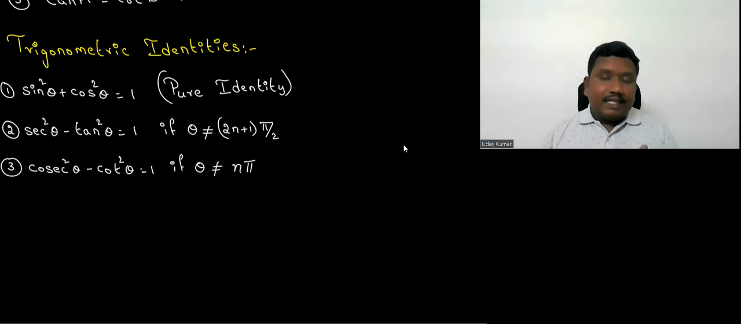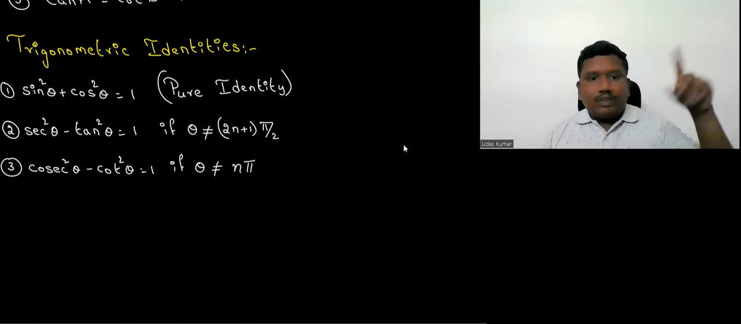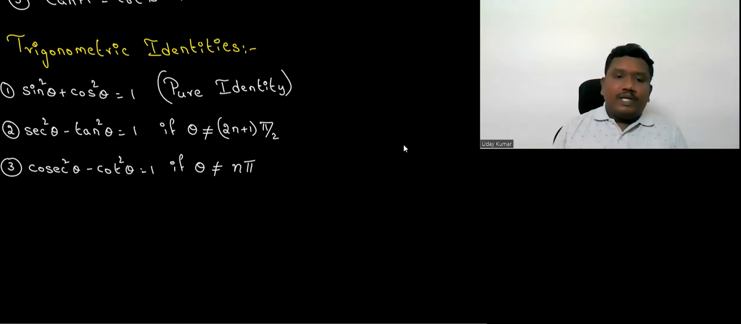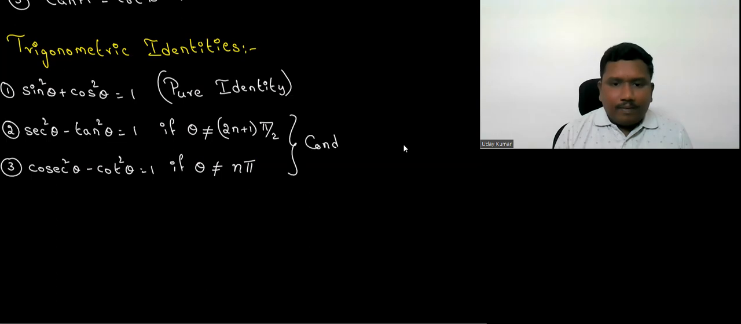So the second and third identities have some conditions. Such conditions are not there for the first one, so that is called a pure identity. Whereas the second and third are said to be conditional identities. Only in those places they fail. In all the remaining places, it is well and good. Conditional identities.